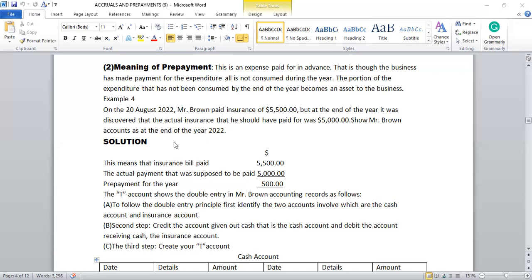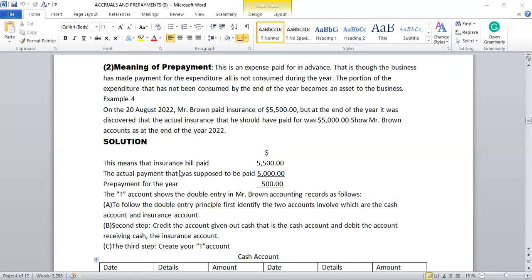Before we go on, for every transaction we use the double entry system to record it. I have a video on the double entry system, so you can go and watch. Double entry simply means that every transaction should be recorded twice, because there are two accounts affecting the transaction: one account giving out and one account receiving. So we don't have single entry in accounting, we have double. So let us continue. Solution.